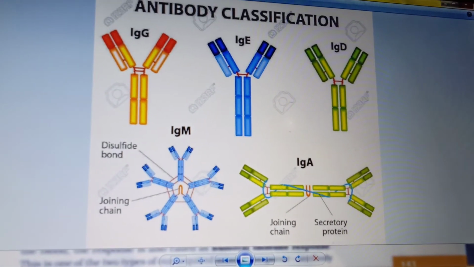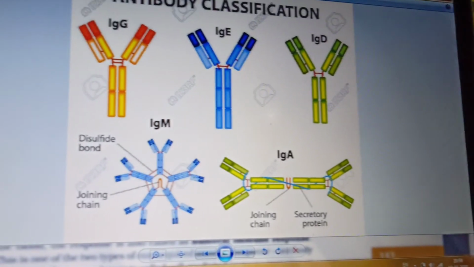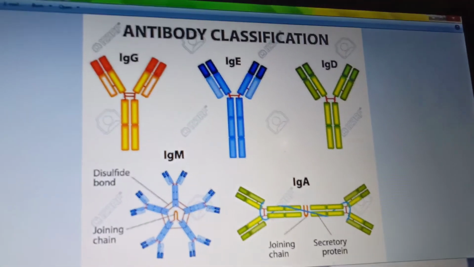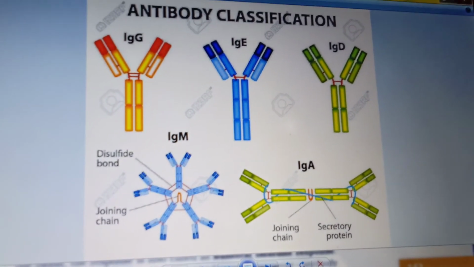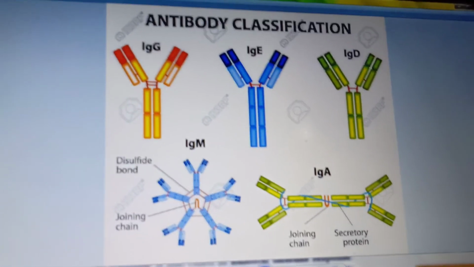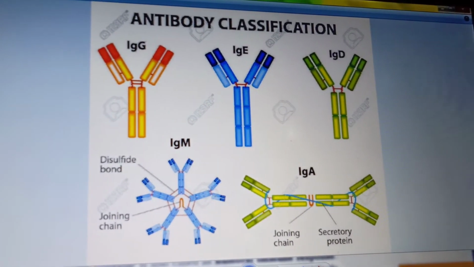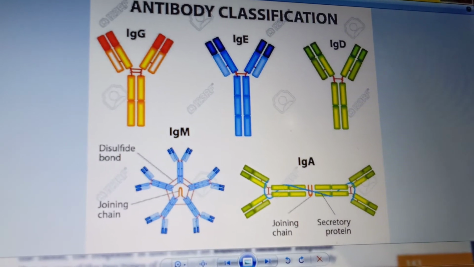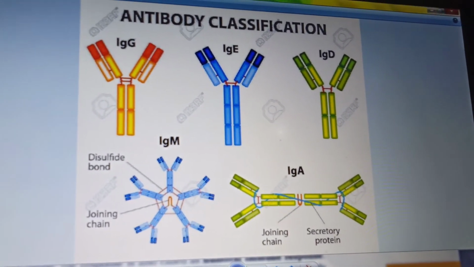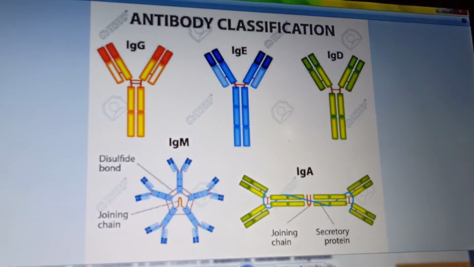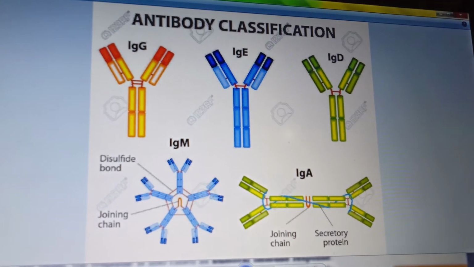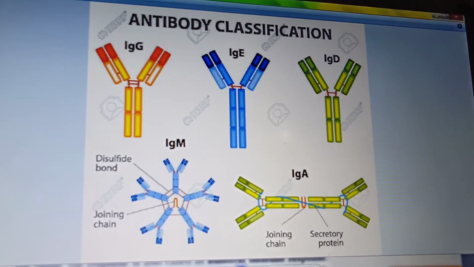And then the next one is IgE. IgE plays a significant role during allergy formation, and it also fights against worms. We saw the natural killer cells, otherwise known as cytotoxic immune cells. What happens here is that the worms will be coated with IgE. When coated with IgE, the cytotoxic immune cells are attracted and they completely destroy the worms. So it fights against worms and plays a significant role in allergy formation also.